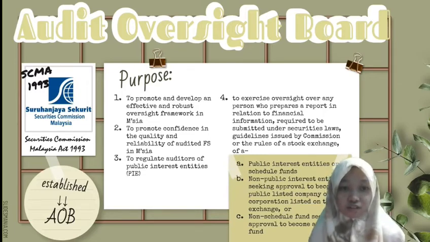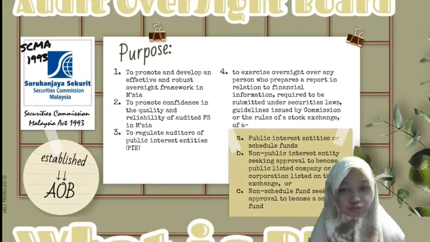The Audit Oversight Board is established under the Securities Commission Malaysia Act 1993, or SCMA 1993 for short. The Securities Commission is accountable for all of AOB's acts. The purpose or functions of the Audit Oversight Board are as follows. First, to promote and develop an effective oversight framework. Second, to promote confidence in the quality of audited financial statements. Thirdly, to regulate auditors of public interest entities. And finally, to exercise oversight on anyone who prepares a financial report.